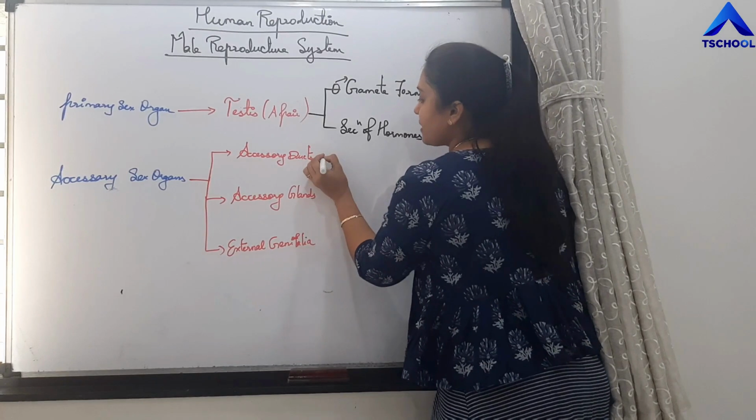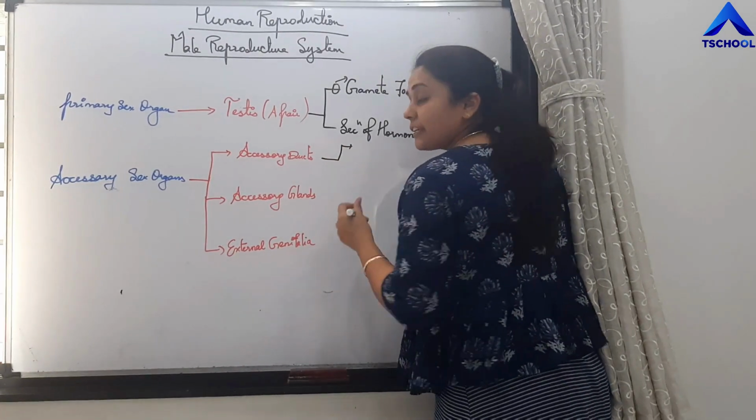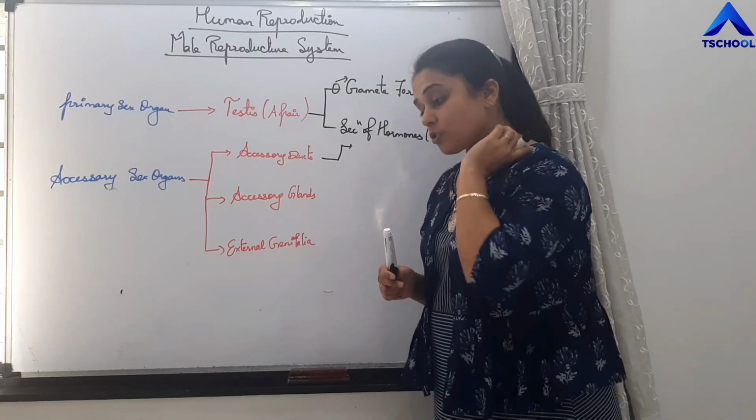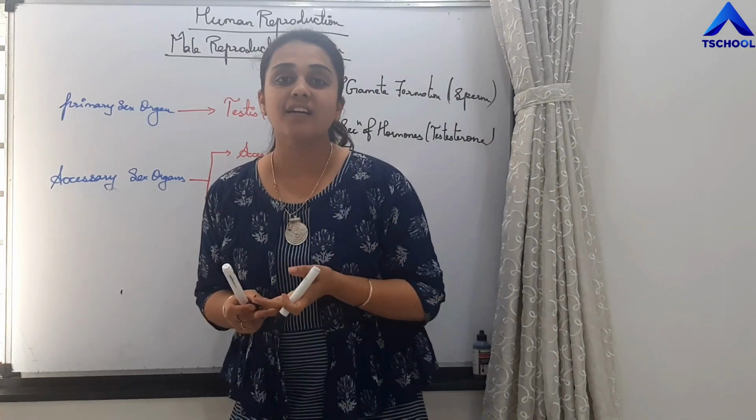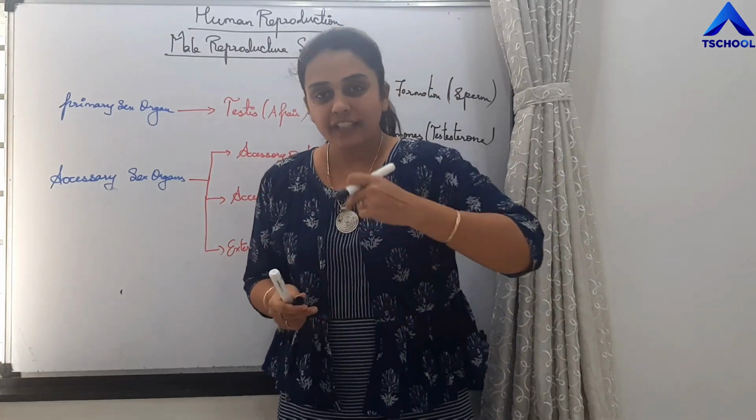Which are the accessory ducts in males? The function of these ducts is the conduction of the sperms, so we will take a pathway.